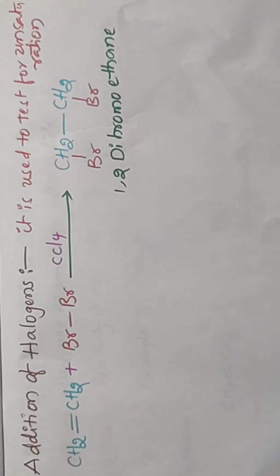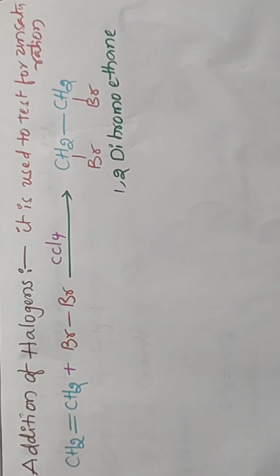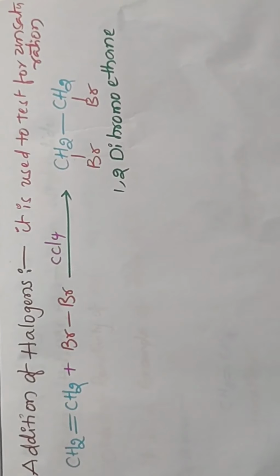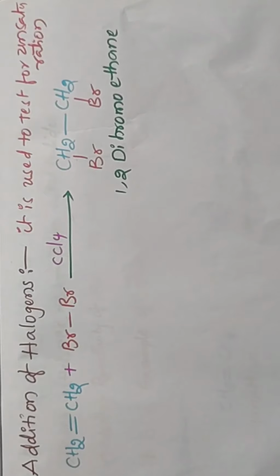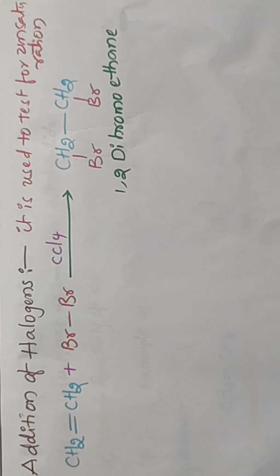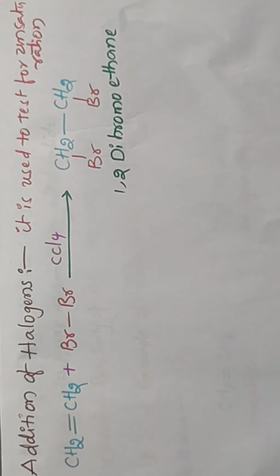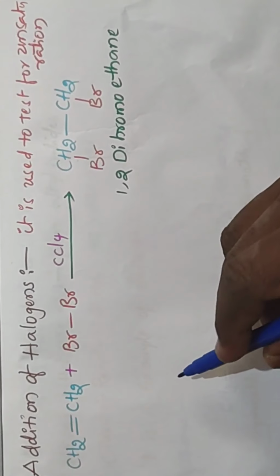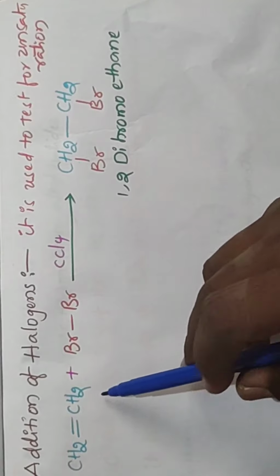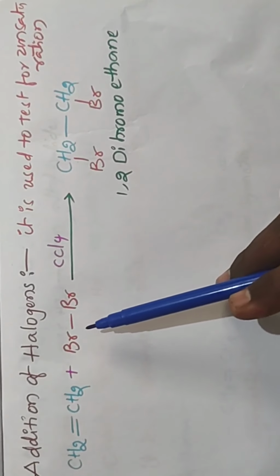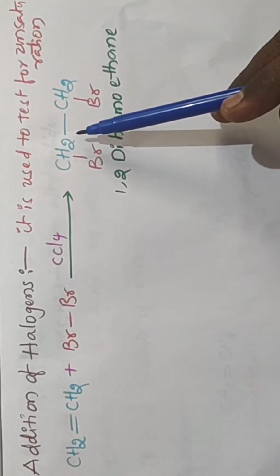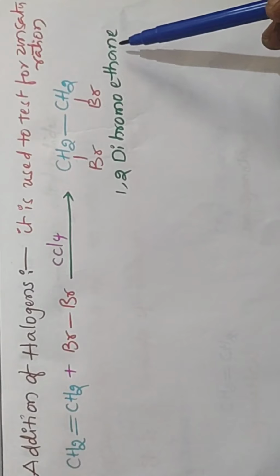Next, addition of halogens. It is used to test for unsaturation, that is, whether unsaturation is present in the given compound. That depends upon the addition of halogen. This reaction is carried out in the presence of CCl4, carbon tetrachloride. CH2=CH2, ethylene, plus Br2, in the presence of CCl4 we get 1,2-dibromoethane. That is the product.